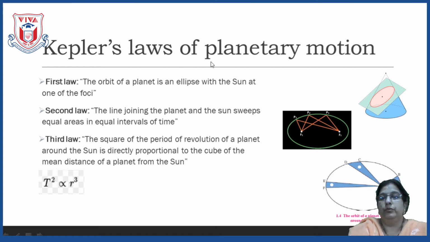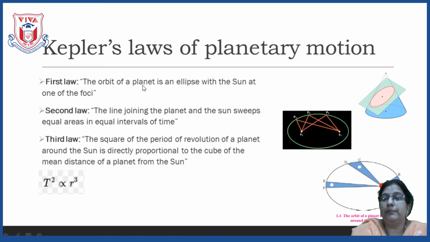We all know that the planets keep on revolving around the sun. That is the solar system which you have learned from 5th standard. Now here we have to see what Kepler proved. Here is the first law. The first law made by Kepler for planetary motion is that the orbit of the planet is an ellipse with the sun at one of the foci.